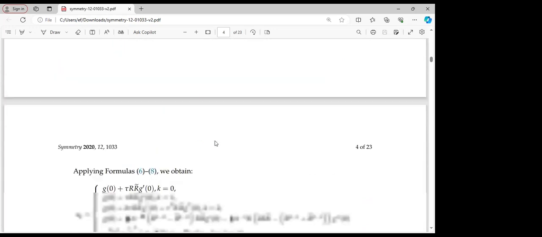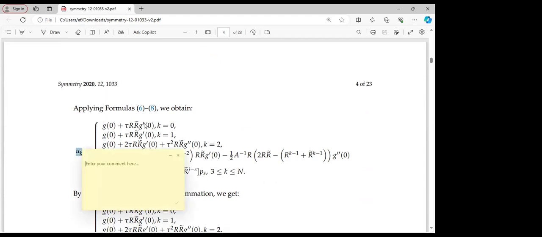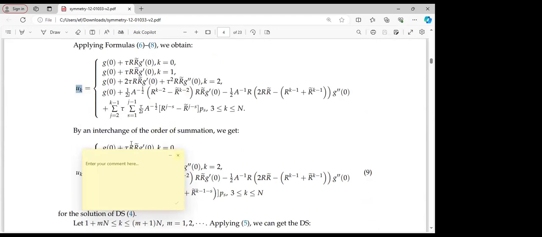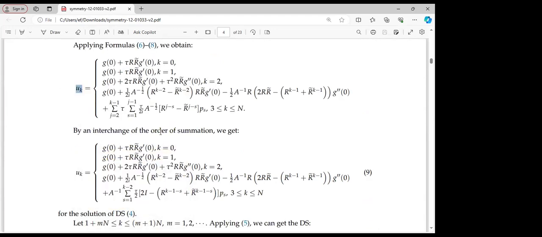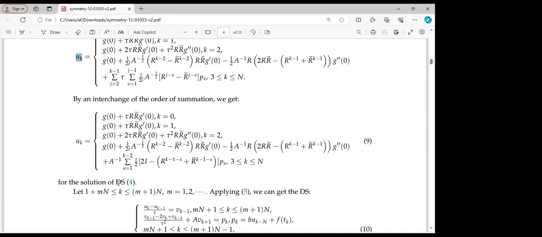That will lead us, after further simplification, to obtain u k, as the following system. By interchanging the order of summation, that will lead us to equation 9. And this is the solution of the difference system 4 that we presented earlier.